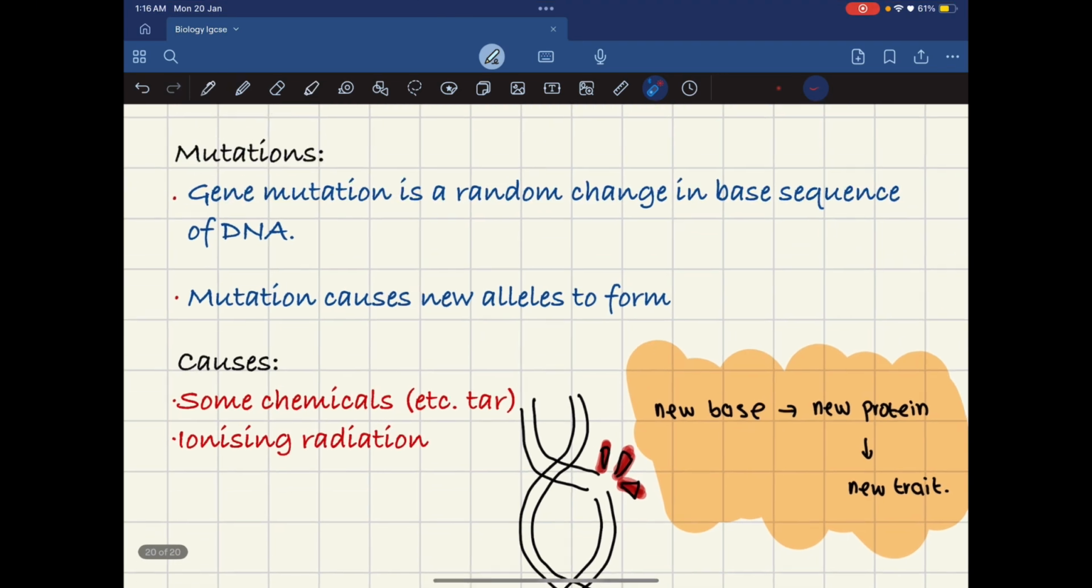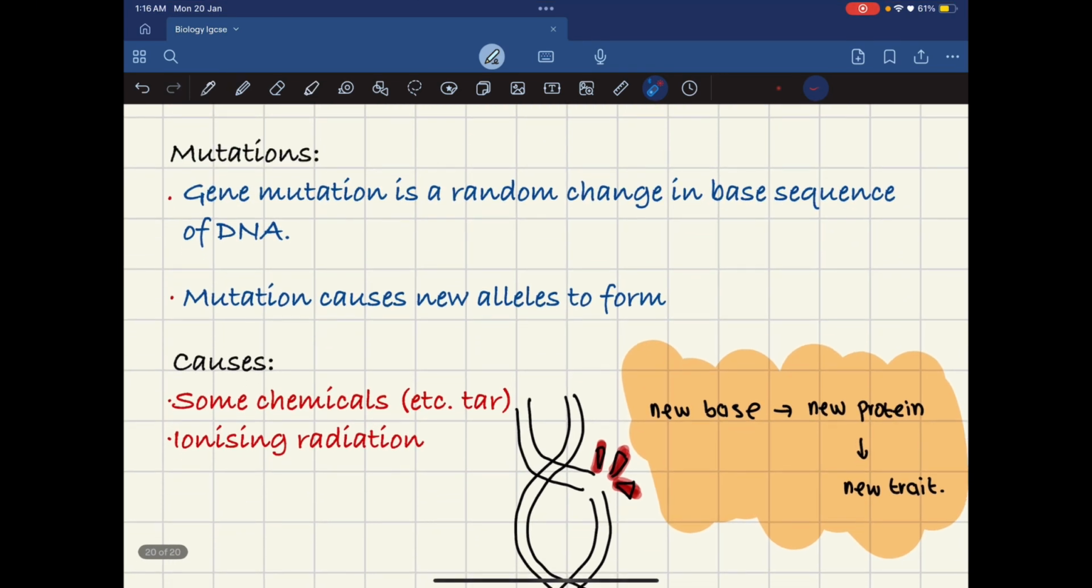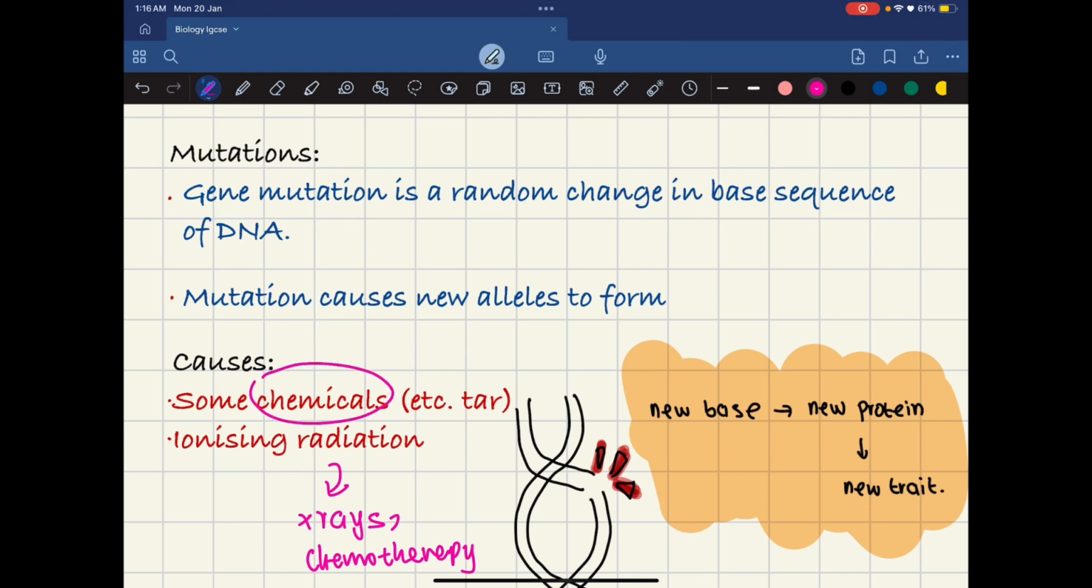Next, let's know the causes of mutation. It could be some chemicals, or ionizing radiation. Ionizing radiation could be something like X-rays, or it could be chemotherapy, something like that. And you would have some chemicals. For example, over here there's already an example, which is tar. In your exam, if they ask you the cause of mutation, you can just write chemicals. You don't have to specify which chemical, you can just write chemical.